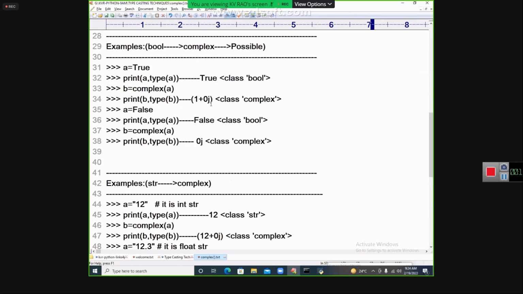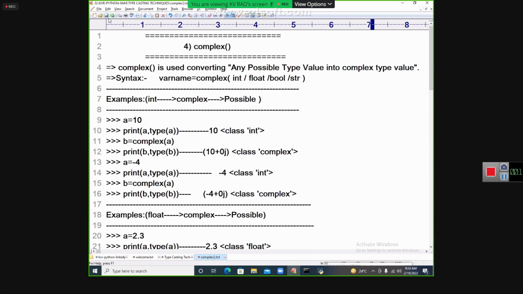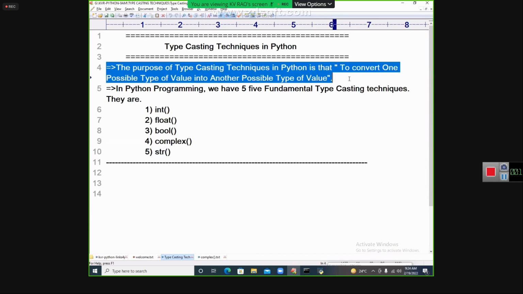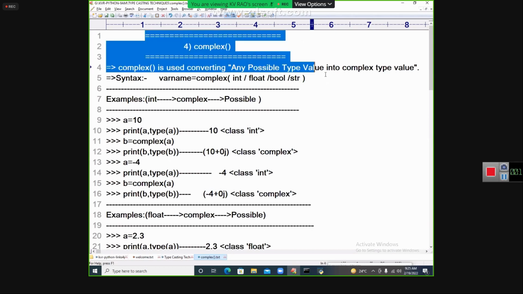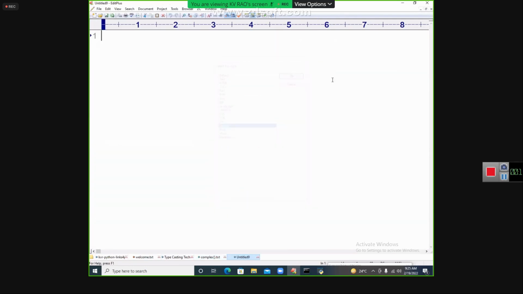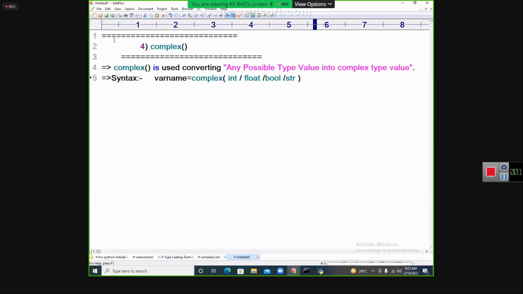So this is called complex conversion, my dear students. The last conversion I want to go for is STR conversion. Let us see the STR conversion. I'm going to give you the STR conversion here. Very easy. Within 2 minutes you will understand.